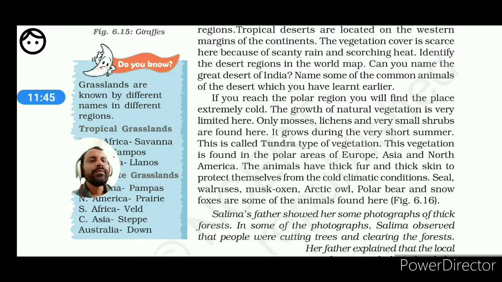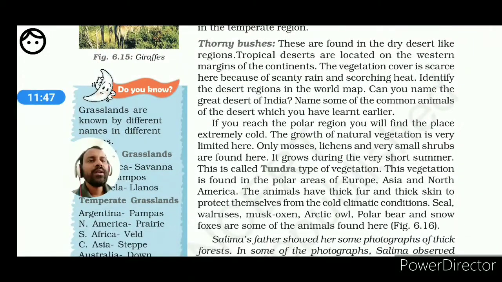If we come to the thorny bushes, what are we getting? We are getting that the leaves are turning into thorns. Roots are also penetrating very deep into the soil profile to collect the water. So this is also a special adaptation. In case of tundra vegetation, if we take the example, obviously they usually grow in the higher altitude and only when the snow melts, lichens, mosses like inferior quality of vegetation grow.